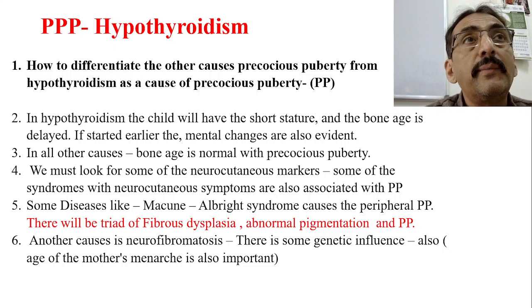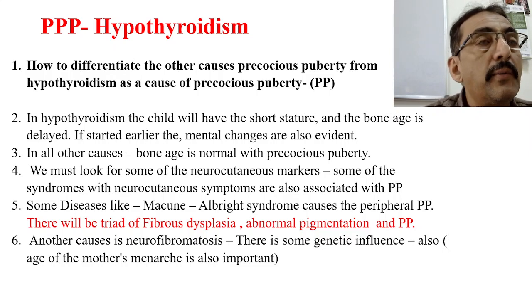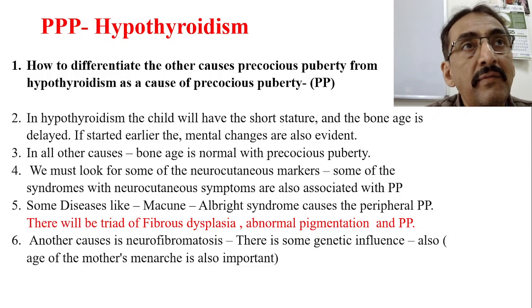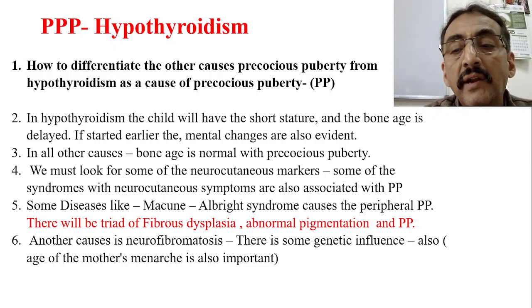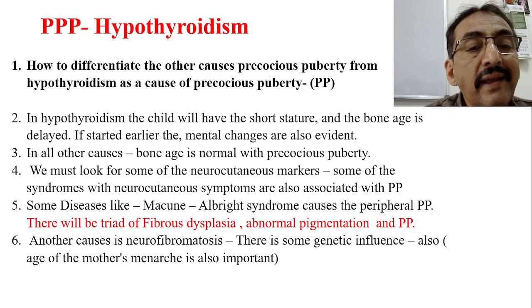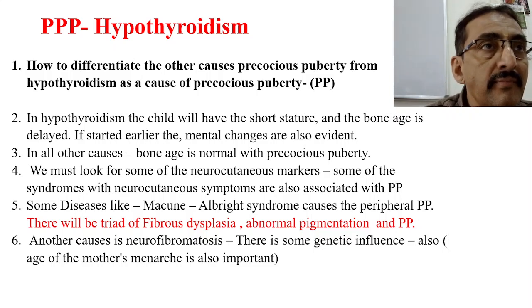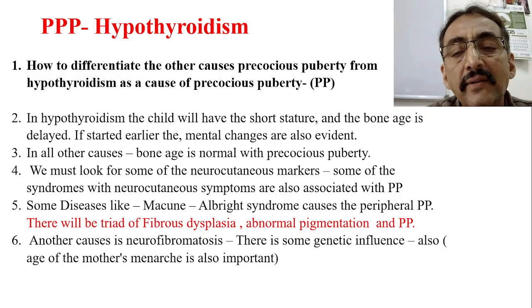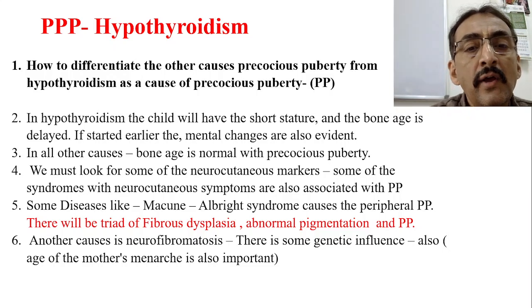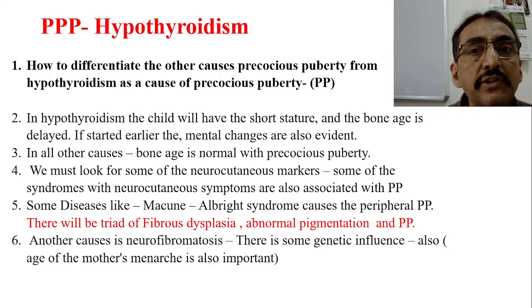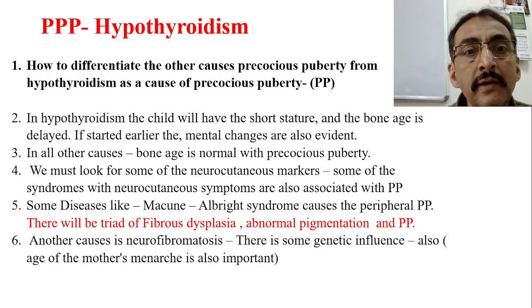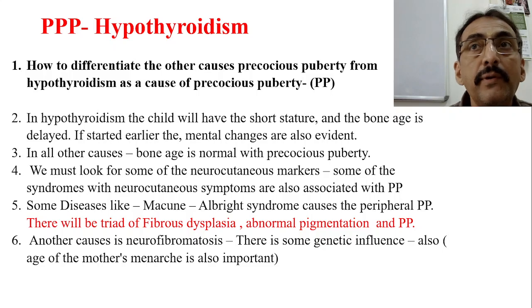For example, neurofibromatosis is another cause, and there is some genetic influence. We know it is an autosomal dominant disease. Also, the age of the mother's menarche is very important in this case. So McCune-Albright syndrome and neurofibromatosis may also be potential differential diagnoses for peripheral precocious puberty due to hypothyroidism.